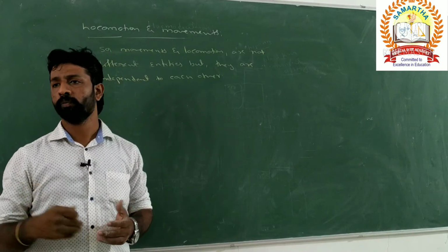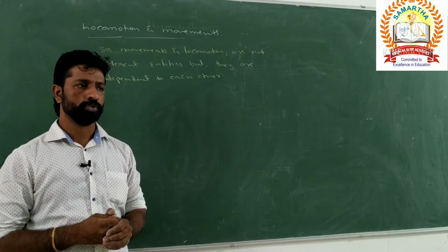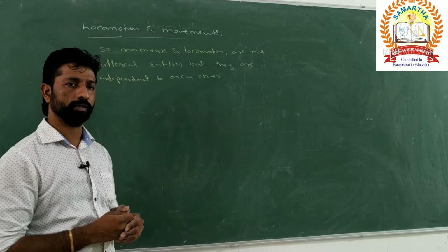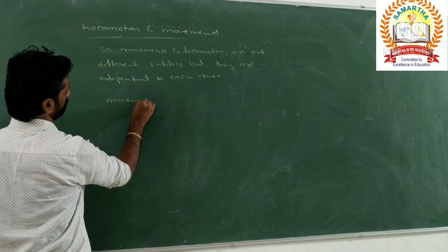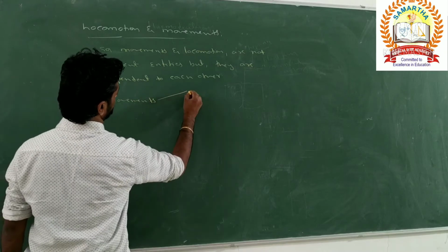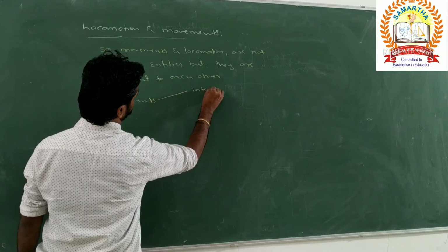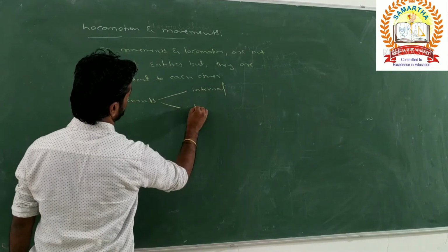Whether the internal movements or the external movements. So movements may be internal or external.